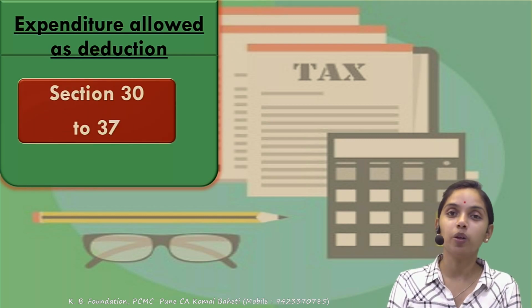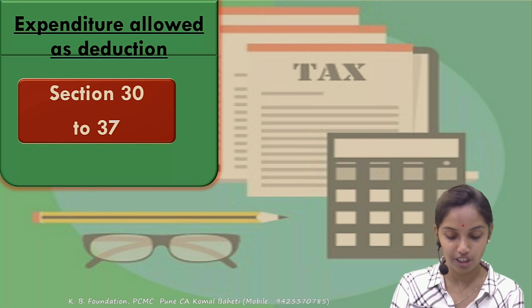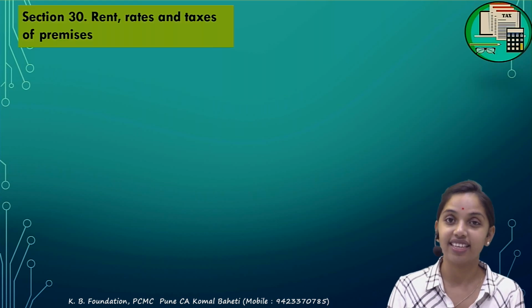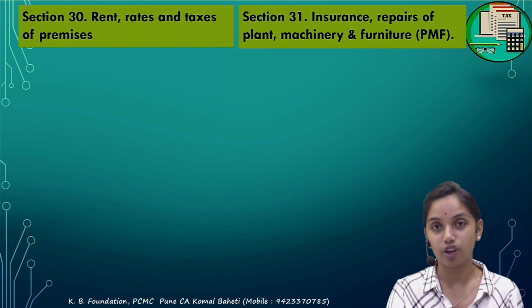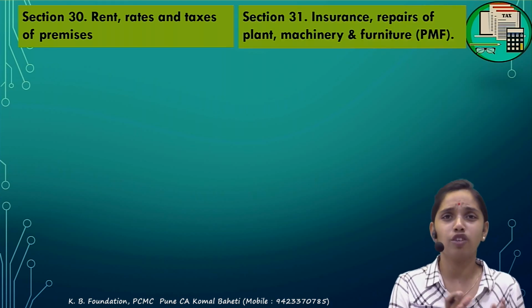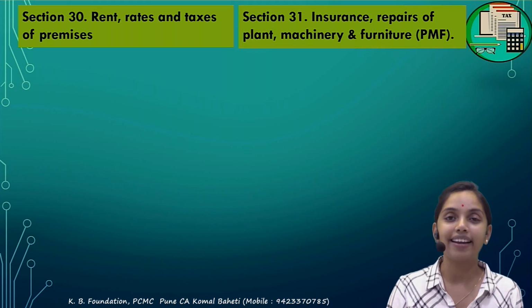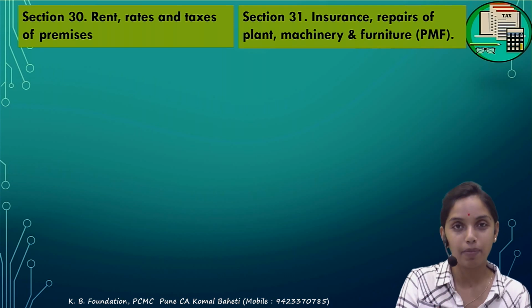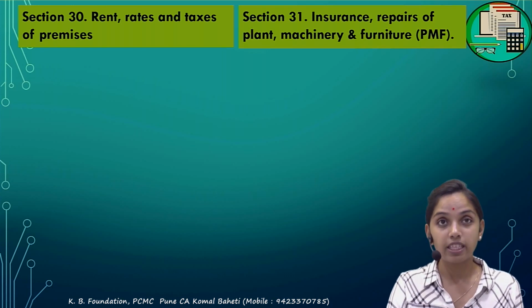So section 30 to 37 talks about expenditure which is allowed as a deduction under the PGBP. We'll start with the first in that, that is section 30. That talks about rent, rates and taxes of the premises. And 31 is of a similar kind, that is insurance, repair of the plant and machinery. Section 30 talks about all expenses related to the premises, matlab building. And 31 talks about all the expenses related to the plant and machinery.